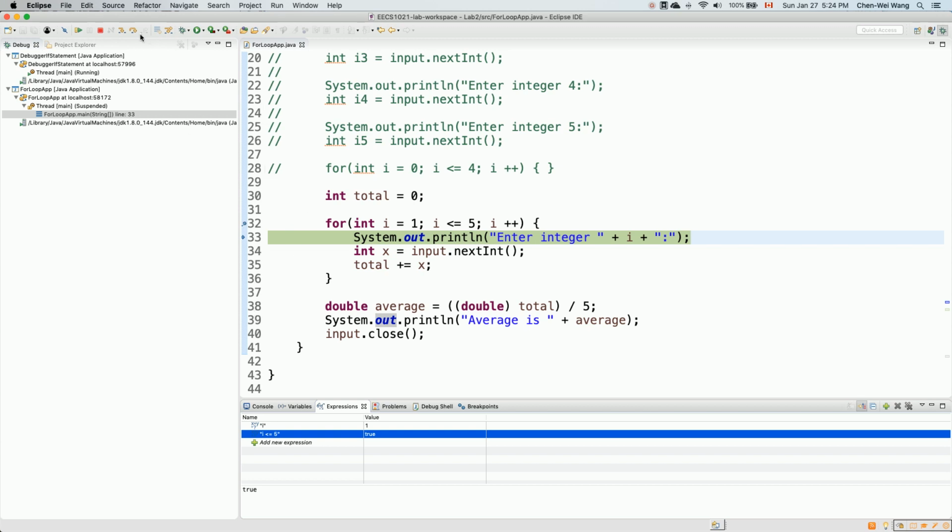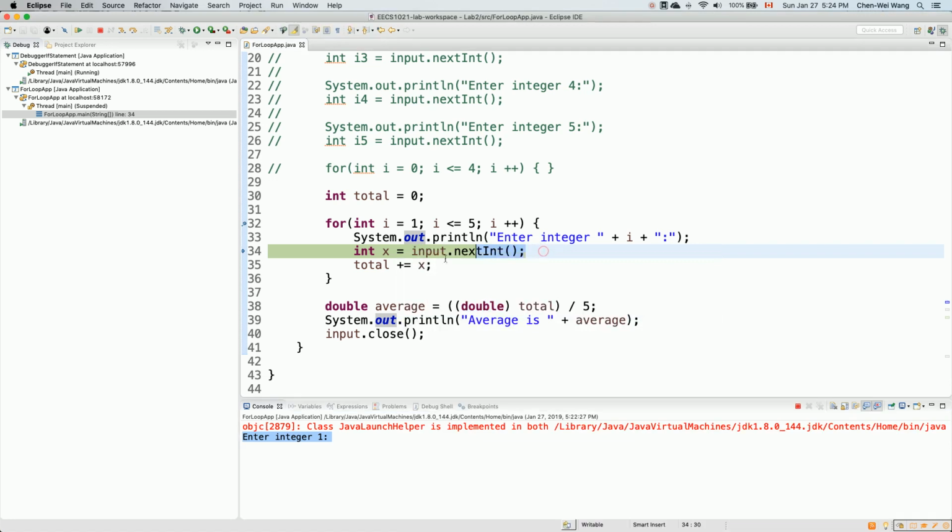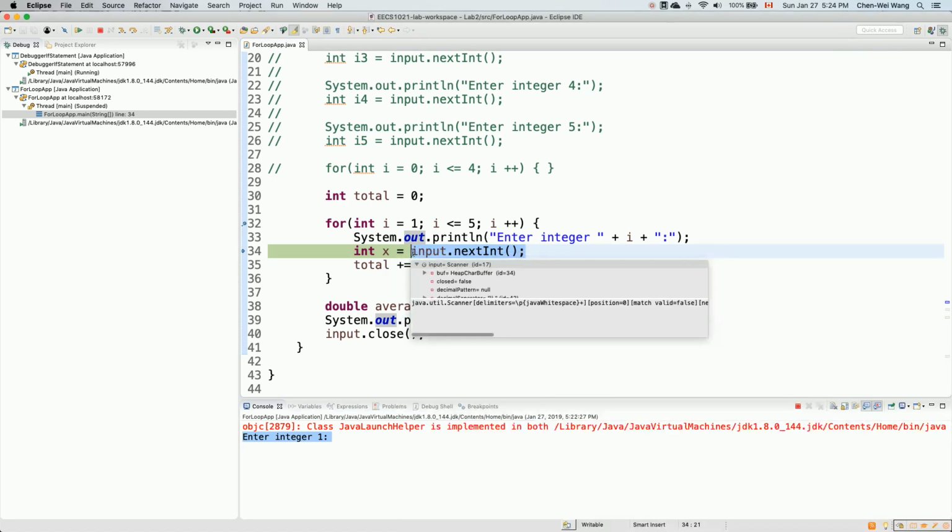And then if I say step over, it's going to say enter integer I. At the moment, I, if you move your mouse over, is 1. Okay, so now if you say step over, you're going to see from the console over here, enter integer 1, which makes sense. And then over here, we are pausing here because we are waiting for the user to actually enter an integer from the keyboard, right?